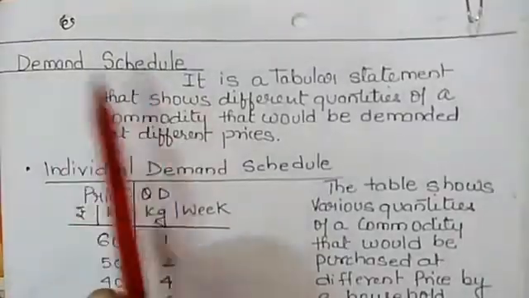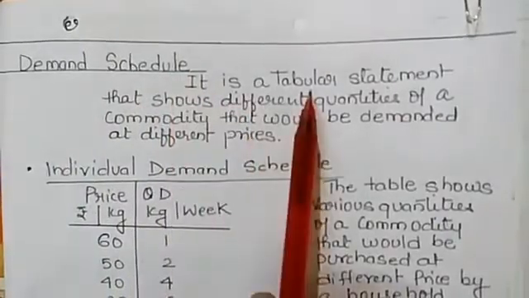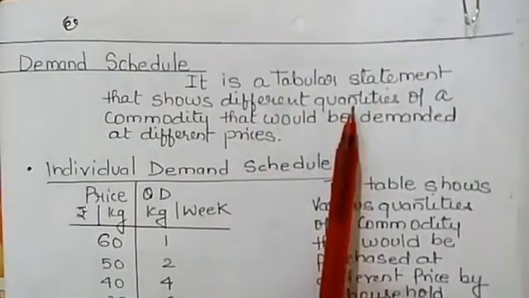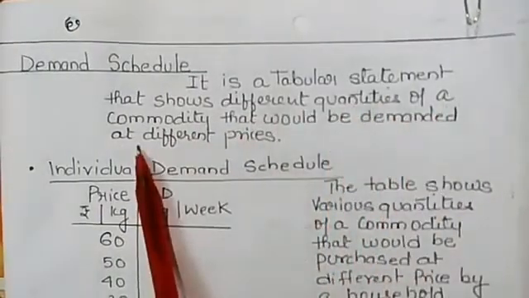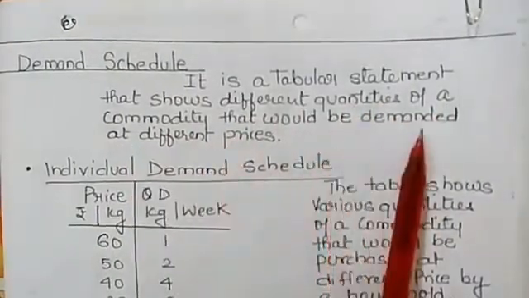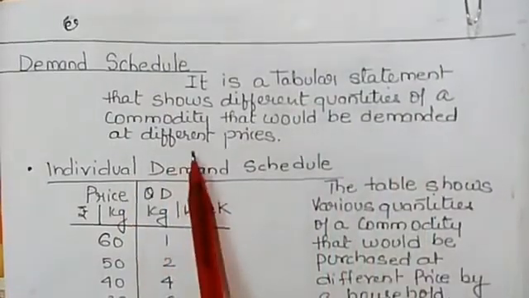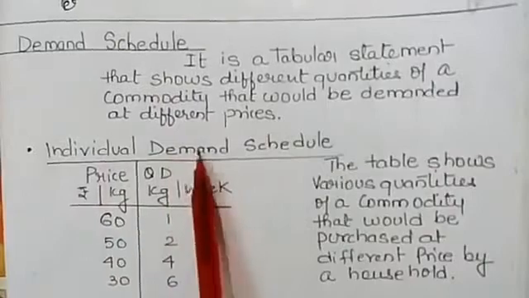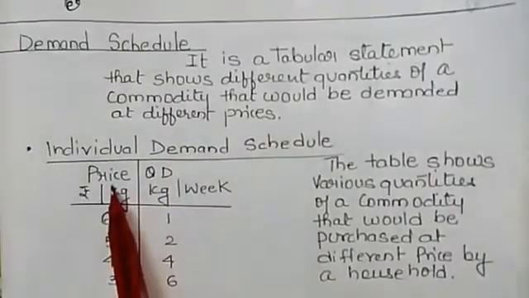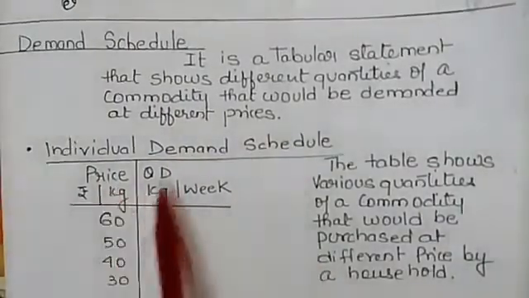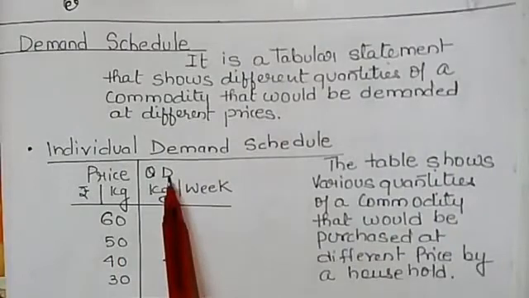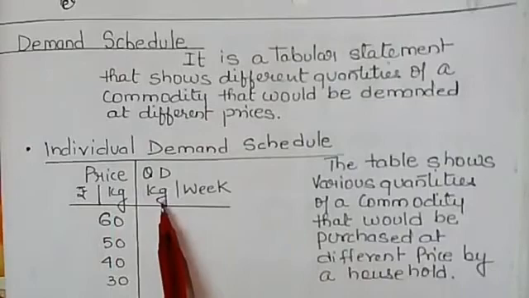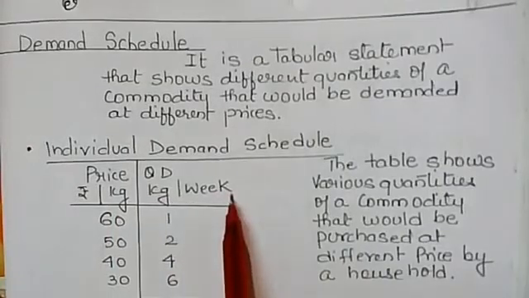Next topic is demand schedule. It is a tabular statement that shows different quantities of a commodity that would be demanded at different prices. Individual demand schedule: price, quantity demanded, in rupees per kg and kg per week.